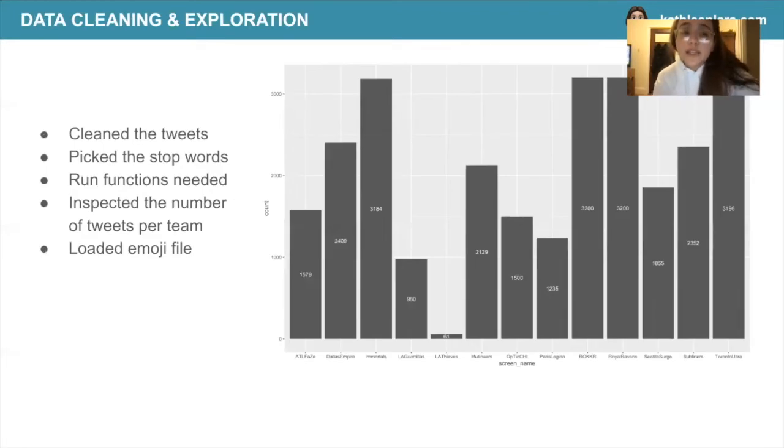The first thing we did is do a data cleaning and exploration. So we cleaned the tweets, picked the stop words. So these are the words that we don't want to see or we expect to see already. The goal is to get more insights and words from the existing teams. And we run the functions needed. We inspected the number of tweets per team and loaded the emoji file so we can analyze the teams' tweets even though they're using different types of emojis.